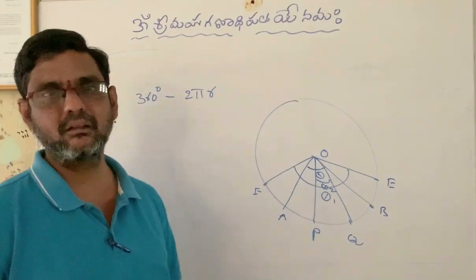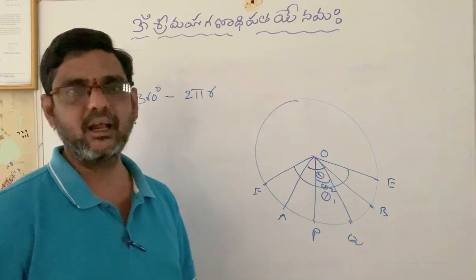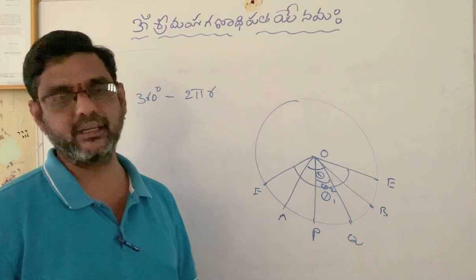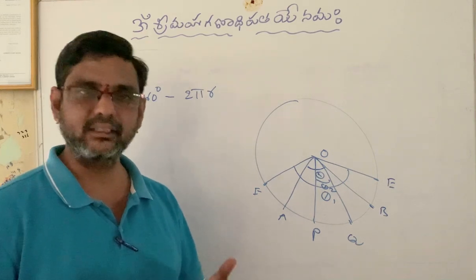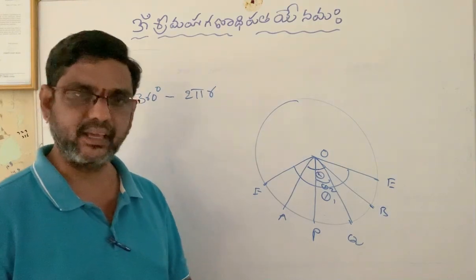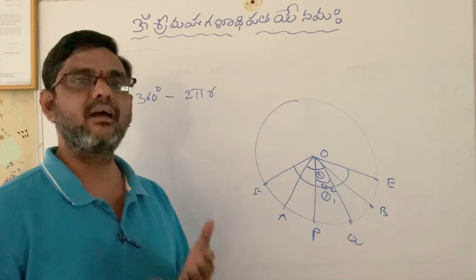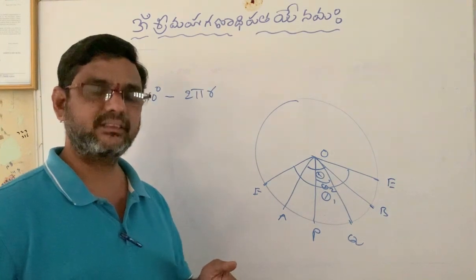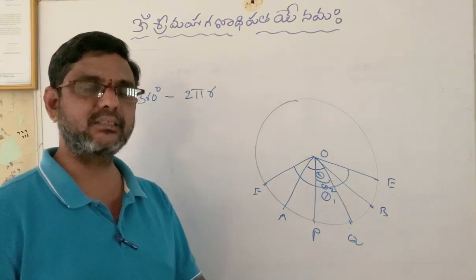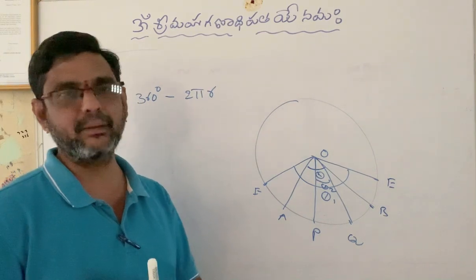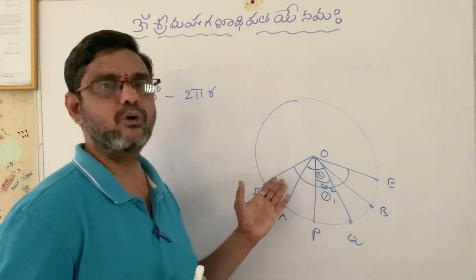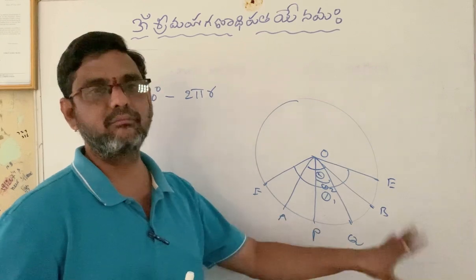That means the length of the arc of the circle and the angle made by it at the center are in direct variation. When the angle is increasing, the length of the arc is increasing. When the angle is decreasing, the length of the arc is decreasing. Or we can say when the length of the arc is increasing, the angle made by it at the center of the circle is increasing. When the arc is decreasing, the angle made by the arc at the center is also decreasing. That means those two quantities are in the same ratio.